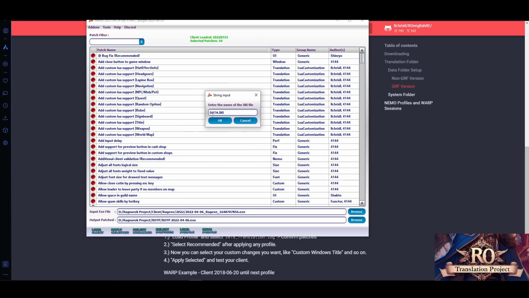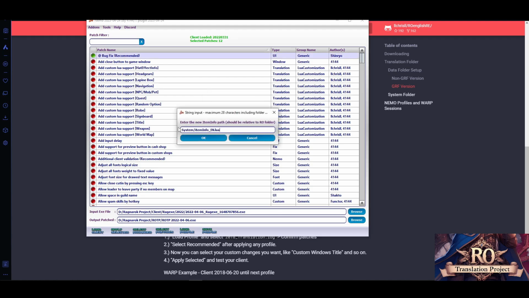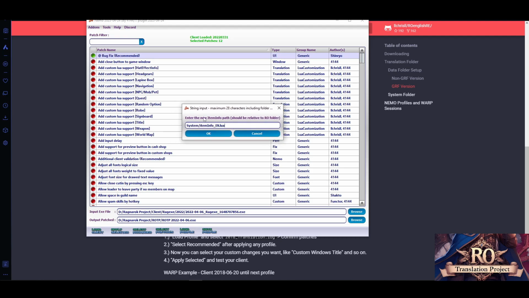So here, like mentioned before, if you want to rename your data.ini to anything you like, I could do ROTP as an example, which I also have, don't worry, but I will leave it as data.ini in this case. If you want to change it, those will become the new loop paths. Basically, you can rename itemInfo, but you also have to rename the file for it, of course.